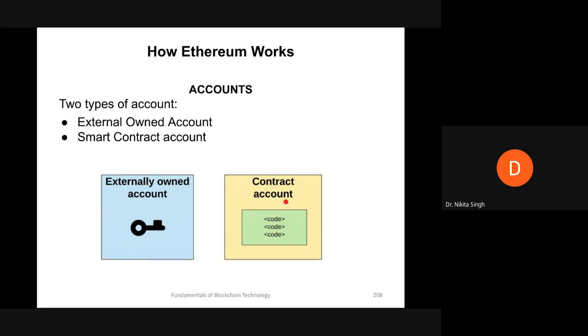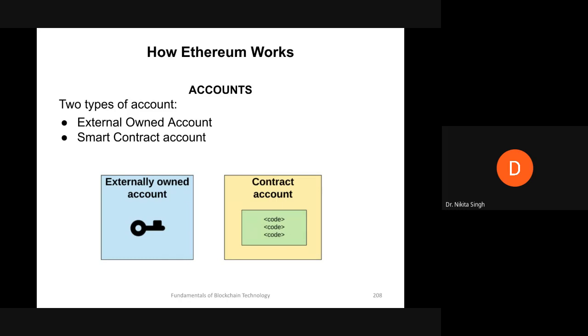But since your contracts are deployed on the Ethereum blockchain, the nodes on the Ethereum network, the miners, are verifying your contract. You're using the bandwidth and the resources of the Ethereum network. Therefore, you cannot create this contract account free of cost. There will be some cost associated with creating a contract account because you're using the network's resources and storage.